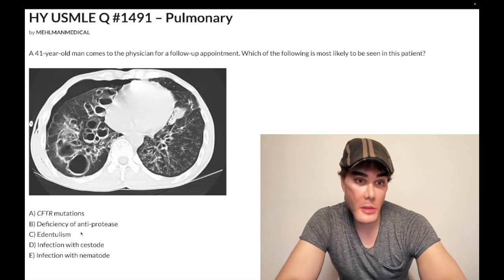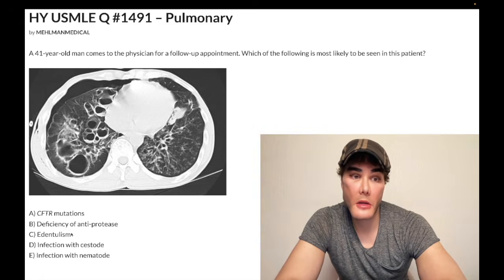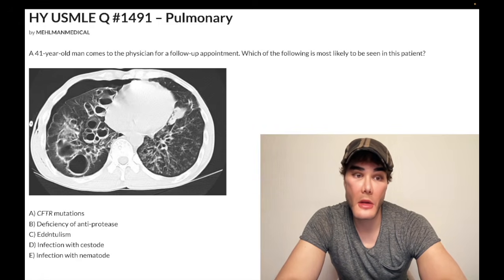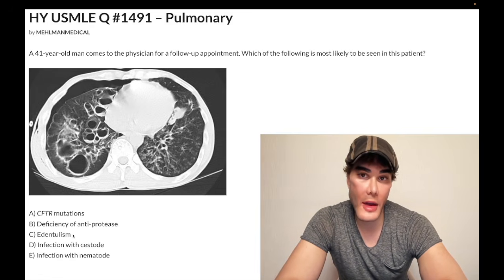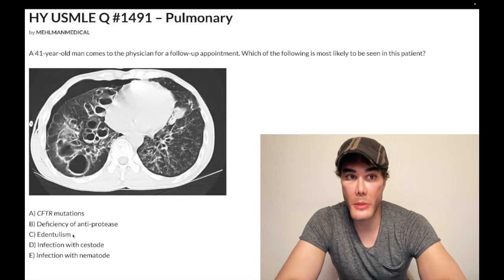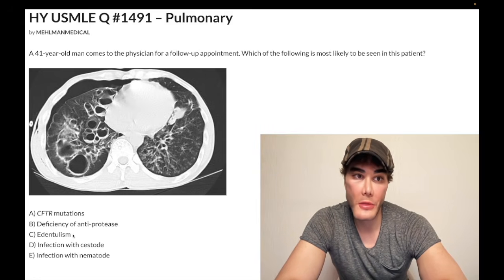Choice C, edentulism is wrong. So this is a fancy word that just means loss of teeth. And this can be seen in patients who have pulmonary abscess. They would show you an air fluid level on a chest x-ray or CT scan, where half of the circle appears white, which is pus settling due to gravity, and then the top half of the circle is black, which is air. So we talk about pulmonary abscess, aspiration risk of oropharyngeal normal flora.